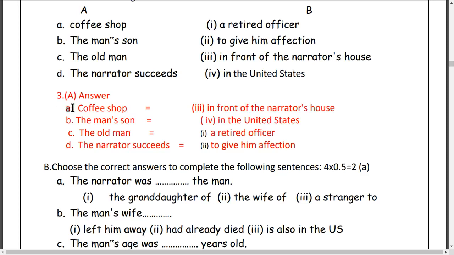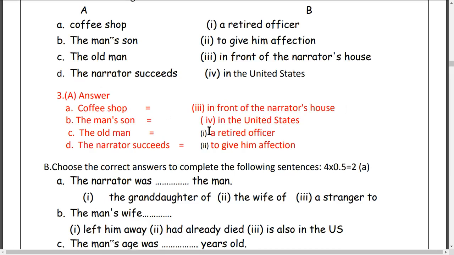Don't write only A is equal to I. Don't do this one. If you do this one, I think you will not be able to get good marks in the examinations. You may lose your marks. Okay, write A is equal to A. Write the parts. Copy down the column A part, phrases or words, and also the number, and also copy down the complete answer, like I have shown here.